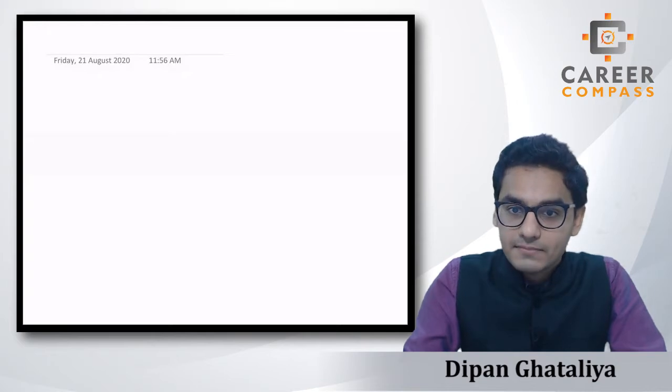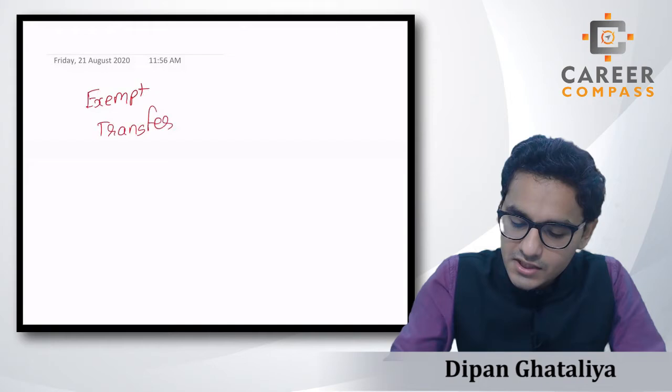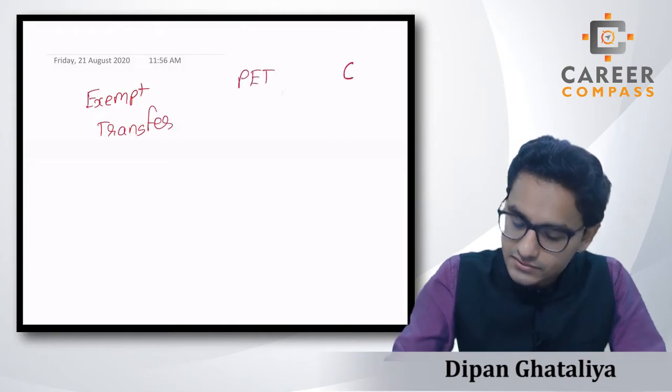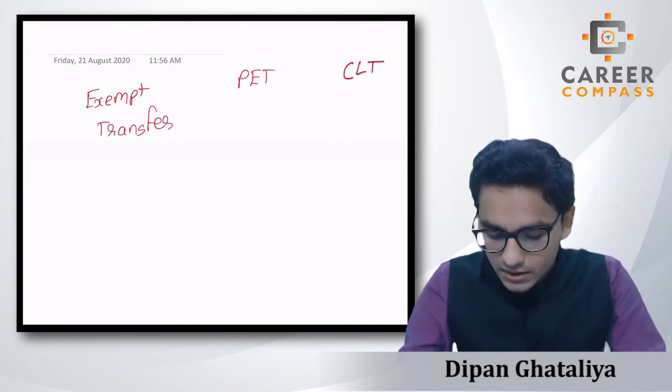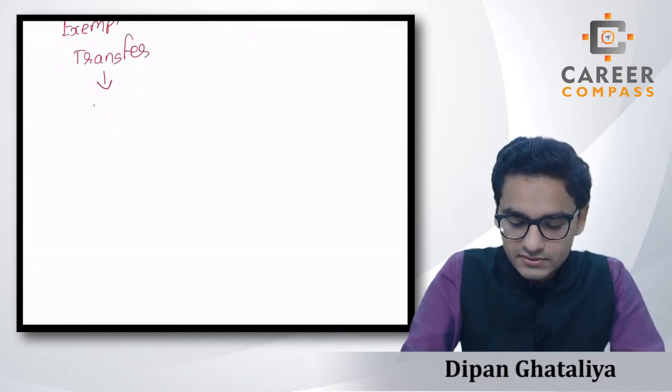So there are two possibilities, but in the last session we were temporarily talking about the lifetime gifts, where the donor is transferring the asset to either a person or the trust while he is living. When we talk about lifetime gifts, there are three kinds of transfer. The first is the exempt transfer. The second is the potentially exempt transfer, and the third is the chargeable lifetime transfer, CLT, which we call.